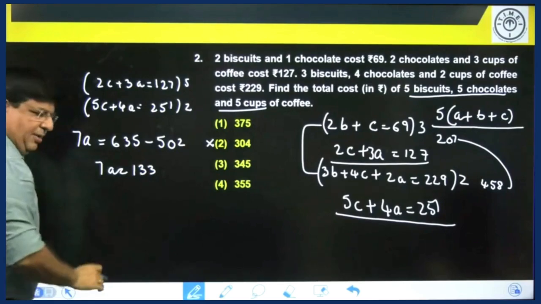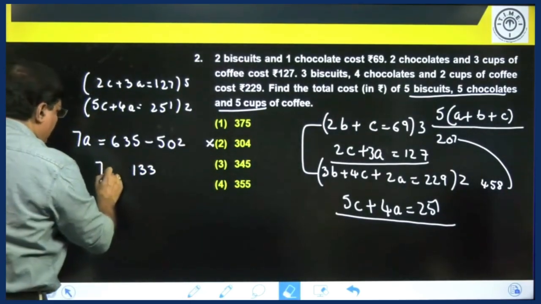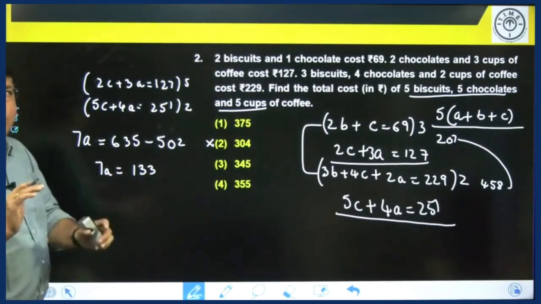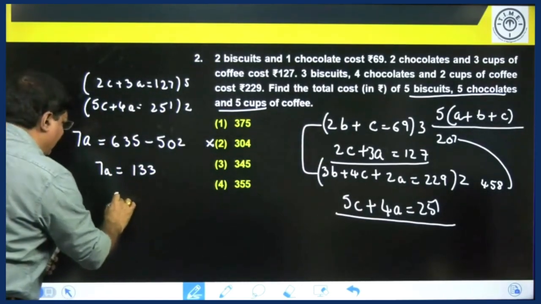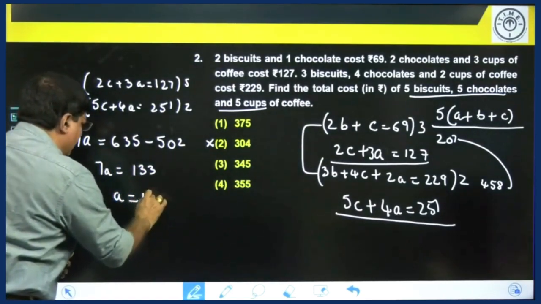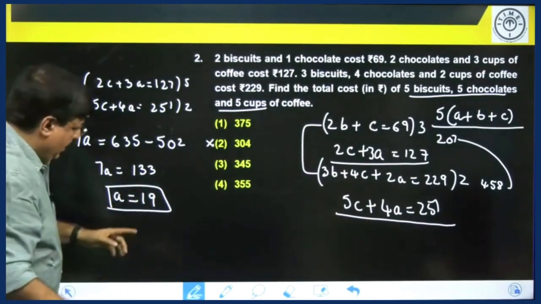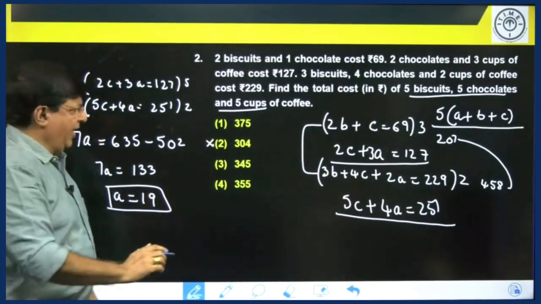You should know your tables here. That is very important. All multiplication tables till 20, you should be perfect. So 7A is equal to 133. What is the value of A from this? Coffee, you got it as 19. Now take this coffee value 19 and substitute here.